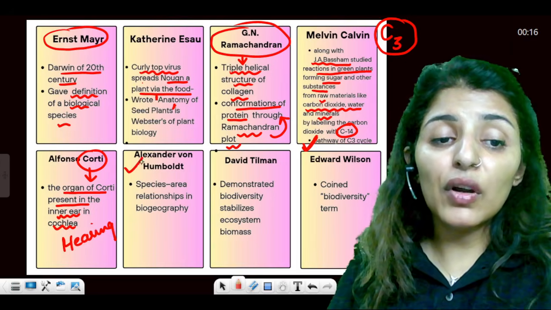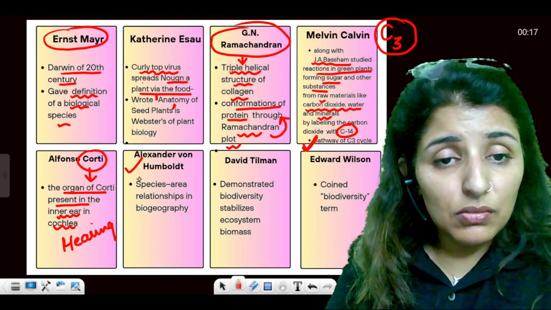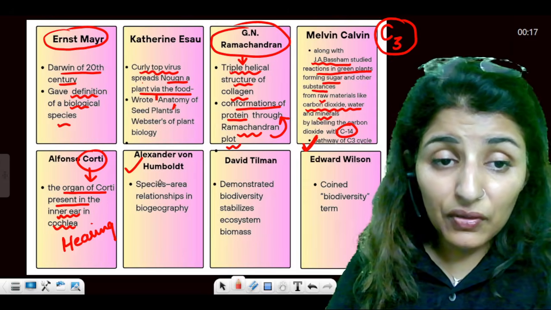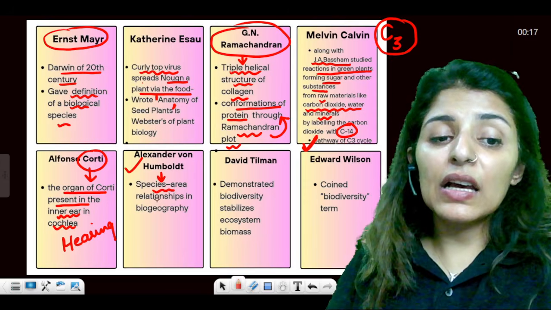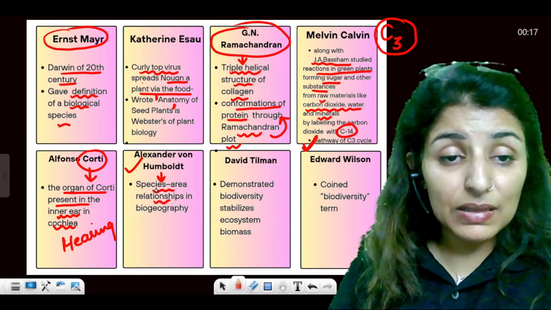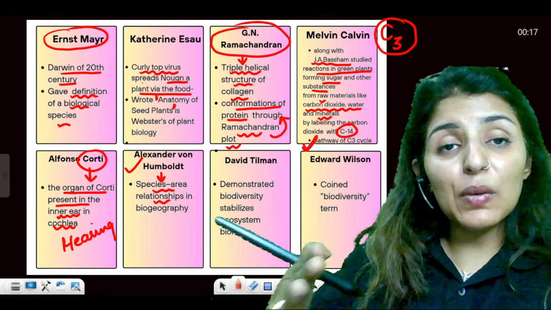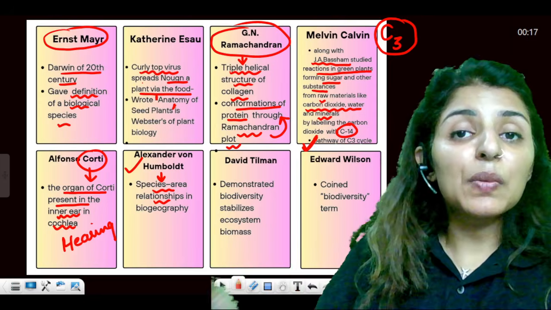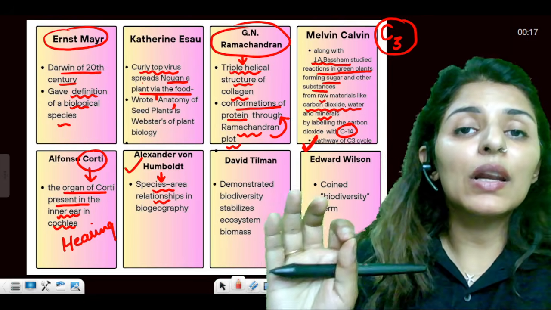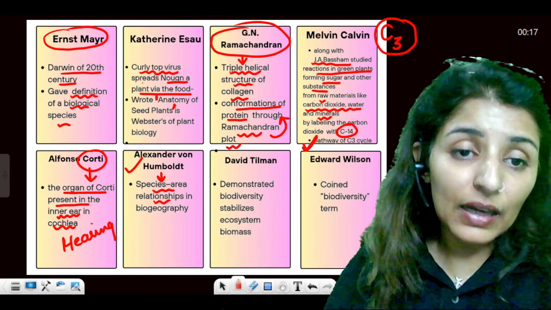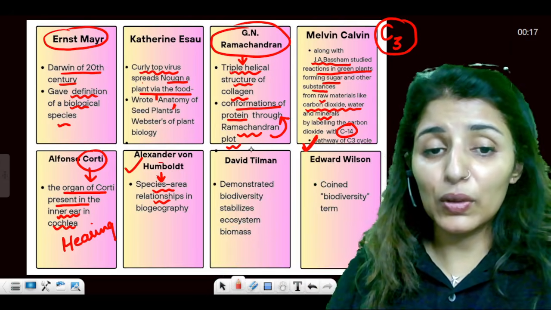Now, Alexander von Humboldt, a naturalist and a geographer, gave us the species area relationship curve. That explanation, that as we increase the area, the number of species also goes on increasing, but only up to a certain limit, was given by Alexander von Humboldt.